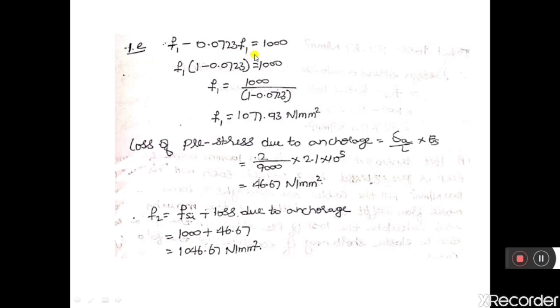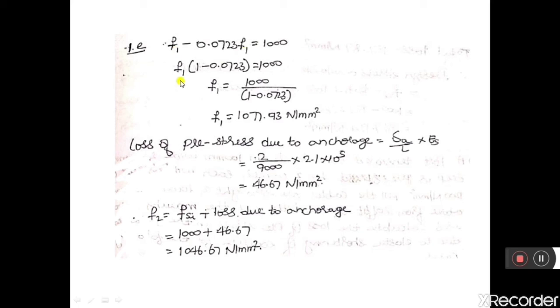After that we get the final stress equal to 1000. It says that after deducting the loss due to friction, the final prestress available in the cable is 1000. Then what should be the initial prestress that should be applied at the left end?